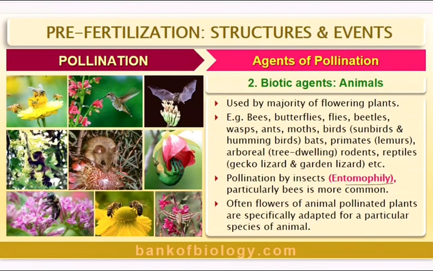All these actively participate in pollination. Pollination by insects is called entomophily, and particularly bees play a huge role in entomophily.